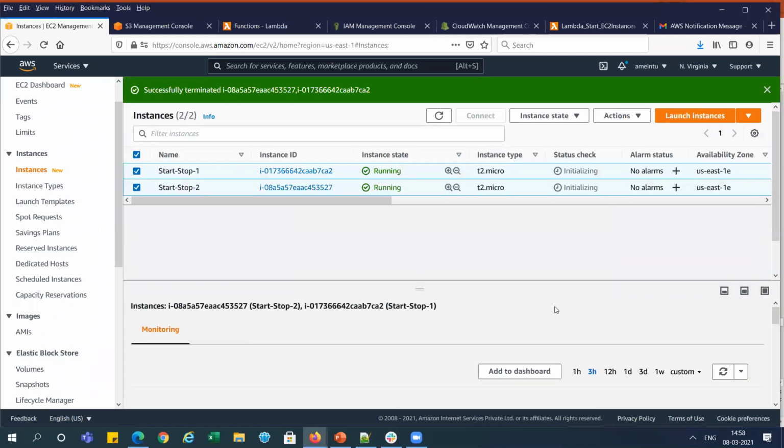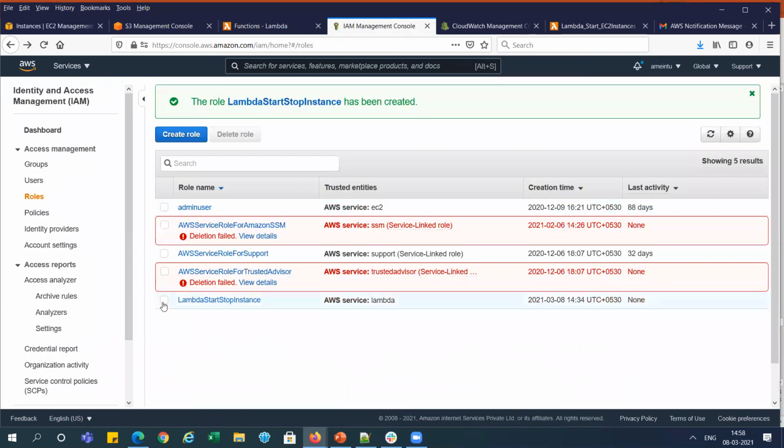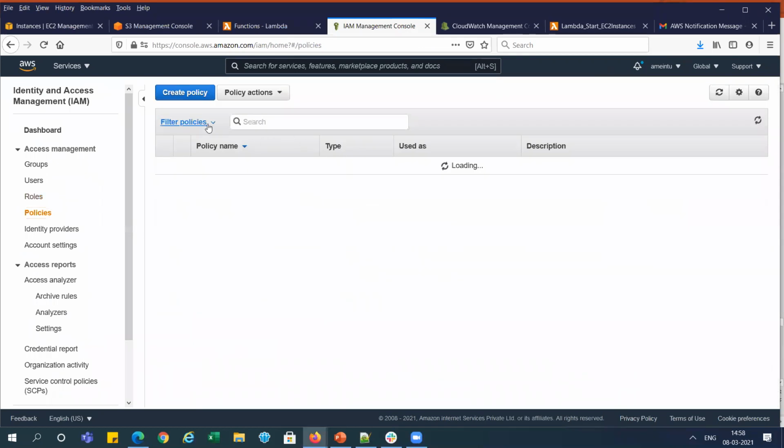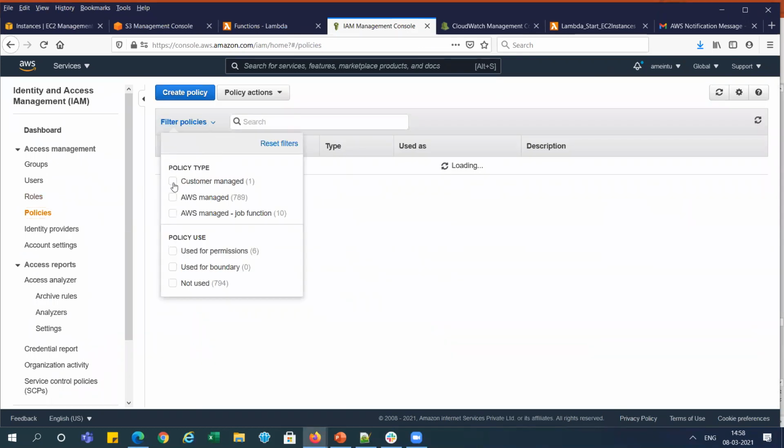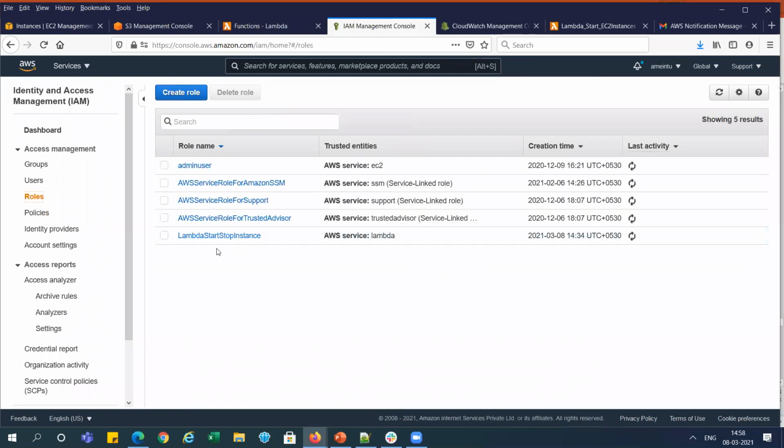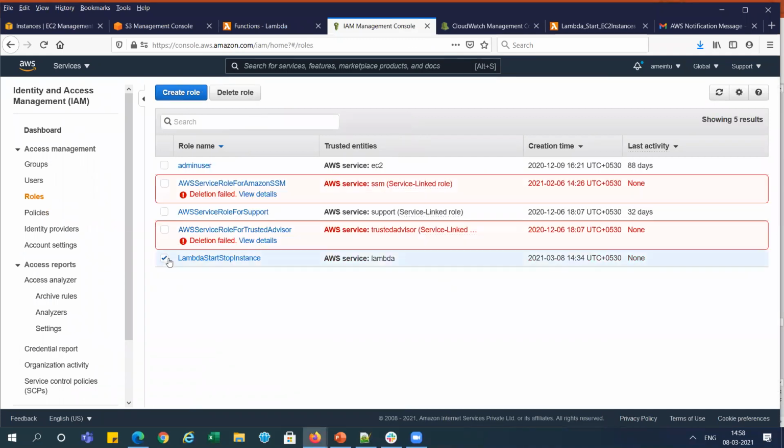Terminate. So it is shutting down, right? And you can go in the roles, before roles, you can go to the policy, and we have created one policy over there. But I think first we need to delete the role, right? Otherwise, we will not be able to delete the policy. So delete roles from here.